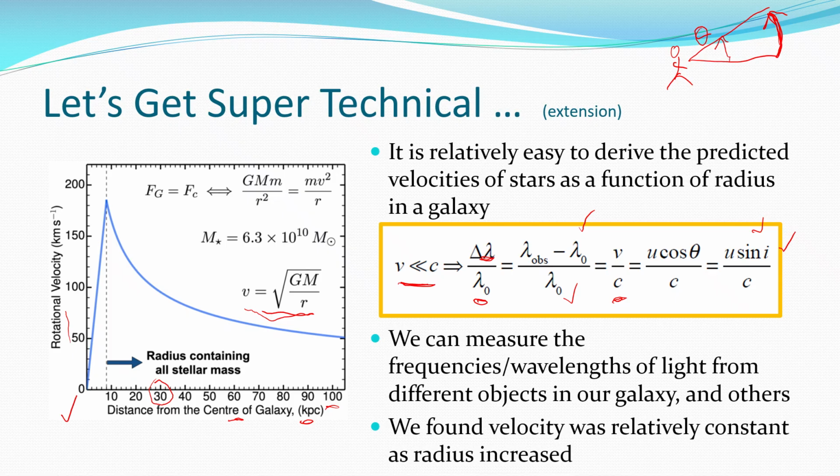Now, we can measure the frequencies or wavelengths of light from different objects in our galaxy and others. What we expect to see is that as the distance from the center of the galaxy increases, the velocity should decrease, because that's what this tells us here. As that r gets bigger, v gets smaller. R getting bigger means a smaller fraction, a smaller number. But that's not what we see.